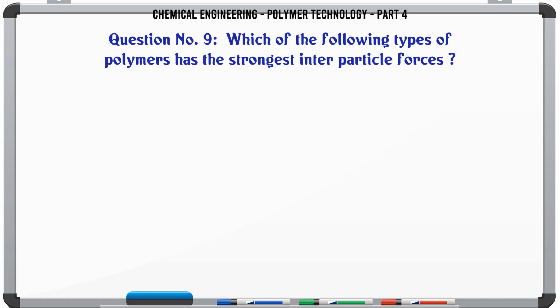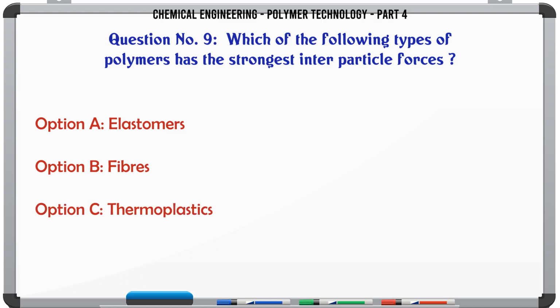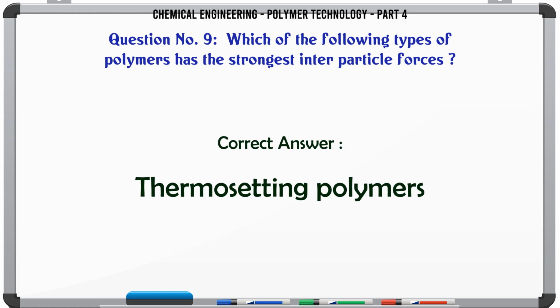Which of the following types of polymers has the strongest interparticle forces? A. Elastomers, B. Fibres, C. Thermoplastics, D. Thermosetting polymers. The correct answer is thermosetting polymers.